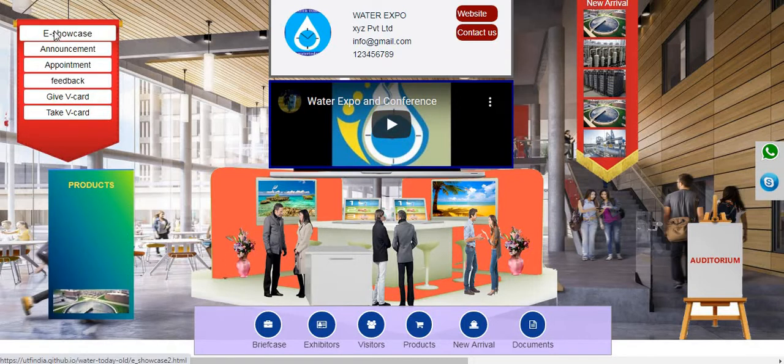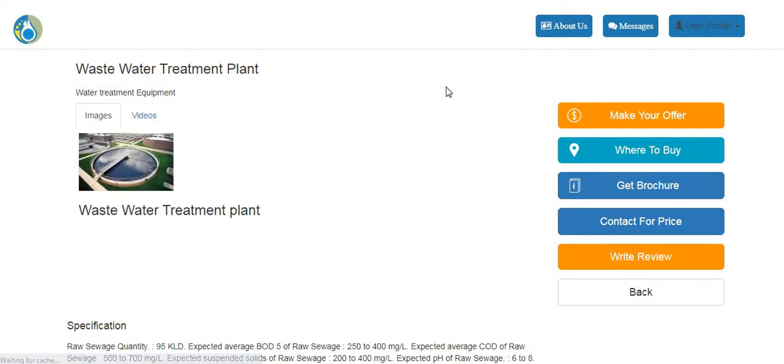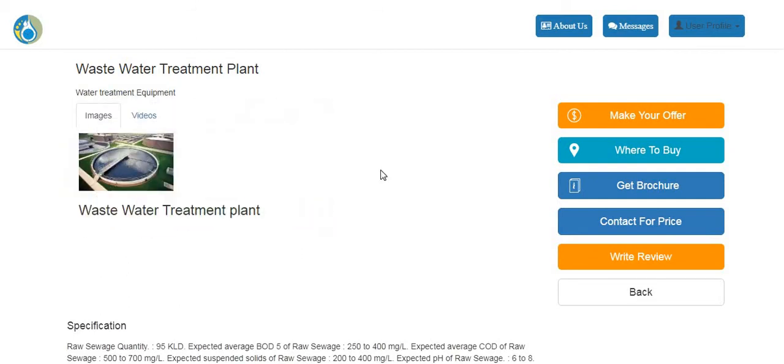If you click on e-showcase, it will bring you to the product display page where you can see the product, and we have just displayed a wastewater treatment plant. Once you bring your mouse over it, you will see an enlarged zoom view of this product. On the right hand side, you will see tabs like make your offer. Clicking on this will initiate your quotation with the exhibitor, and the exhibitor will send you a wonderful quotation which is available nowhere else.